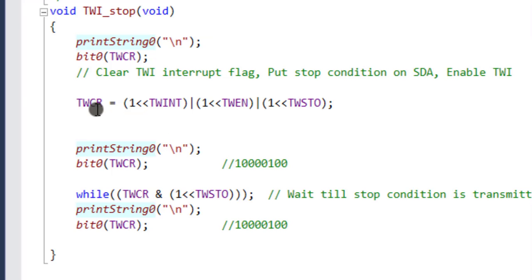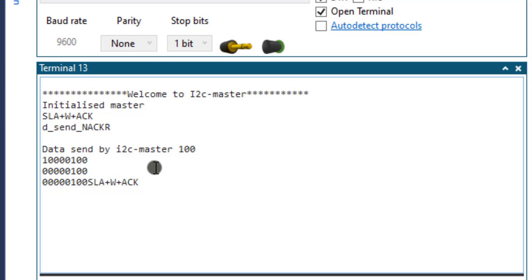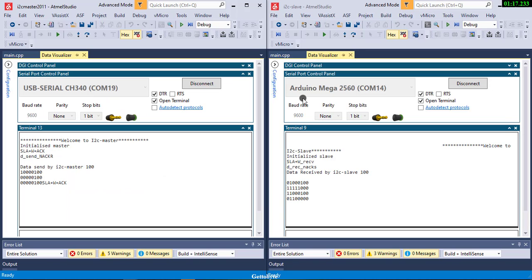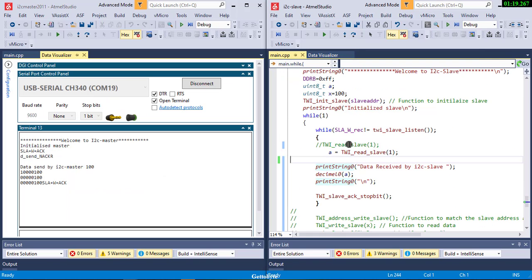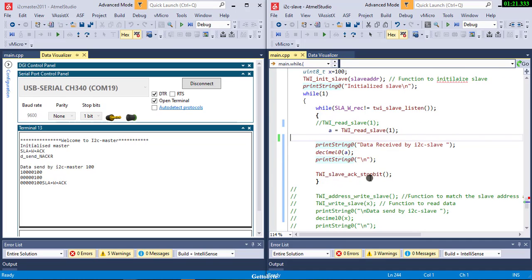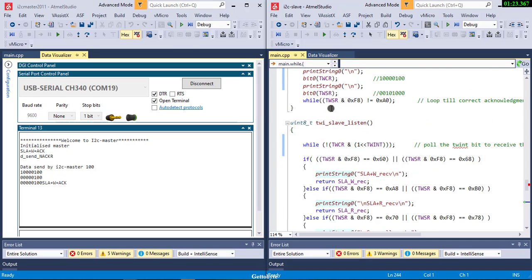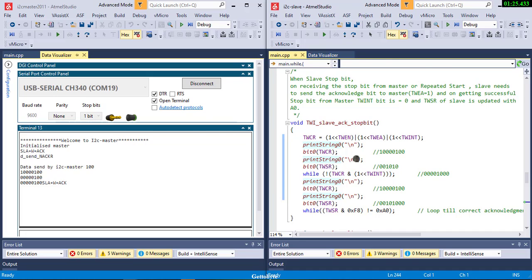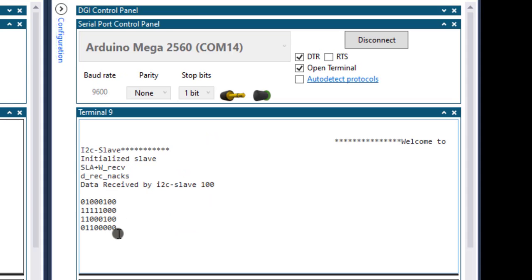Why? Because I have set it to 1 here, and because of this my stop bit is not sent properly by the master. So in my slave also, the TWI slave acknowledges the stop bit. When I pull this and print it, it shows me the status code of the last command. This is the status code for receiving this data.